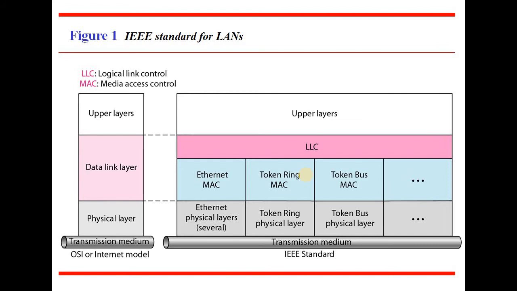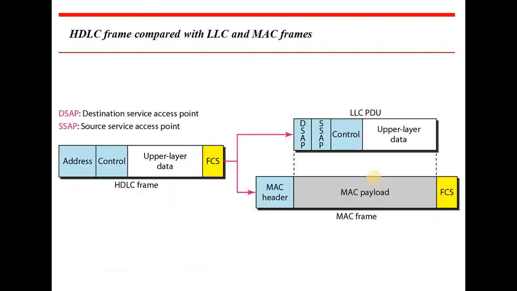Among these three you have to decide through which media you want to send the data, that is the channel used to send the data, and through that channel what kind of topology is being used to send the data, either bus, star, ring or mesh topology, and that is decided as token ring MAC and token bus and many more. This is about the MAC. The next one is about the HDLC frame.